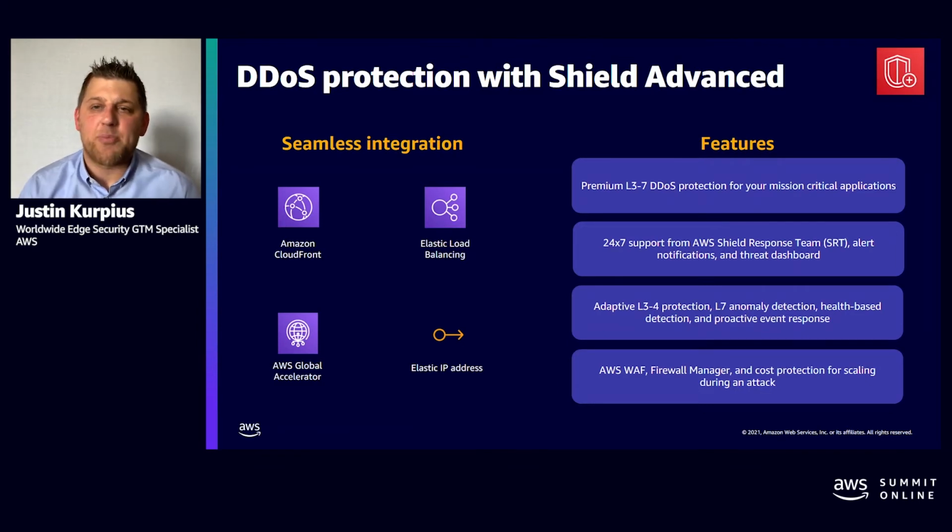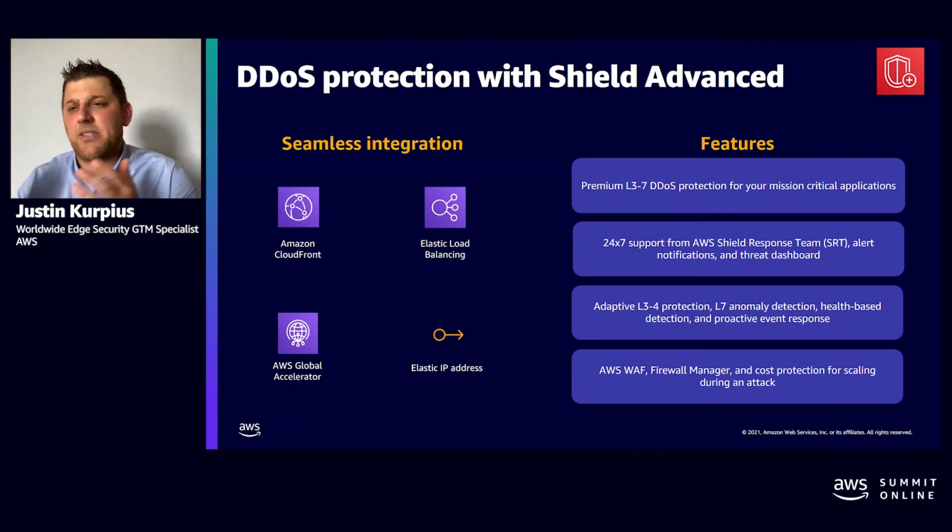And also, we have a cost protection for scaling. What that means is if you're using Shield Advanced and if you have all the best recommendations and the features turned on, and you experience a volumetric DDoS event and it scales out your resources, we can cover the cost of scaling out those resources when an event is detected.